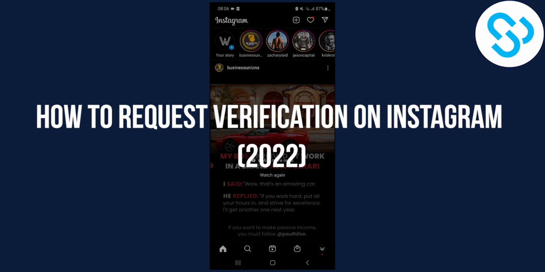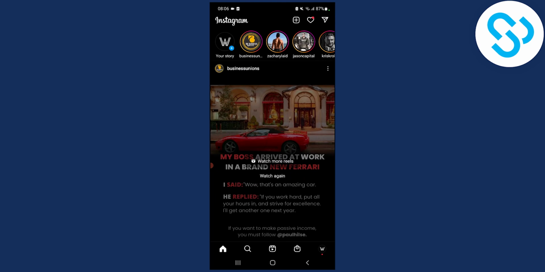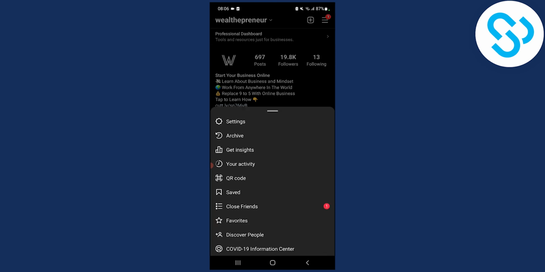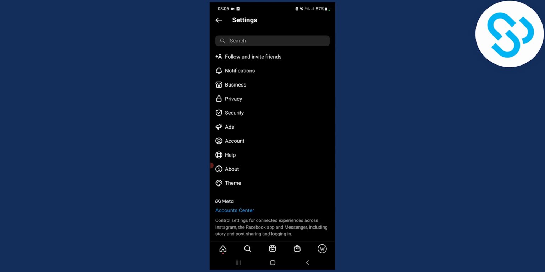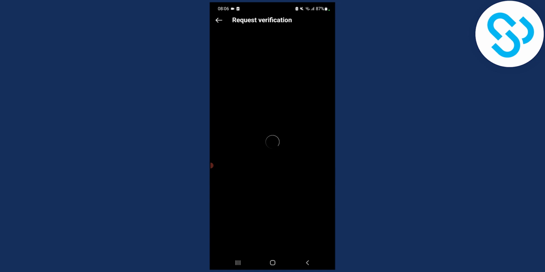Today I will show you how to request verification on Instagram. So let's get started. The first thing that you have to do is go to your profile. Then after you're on your profile, go to settings right here, and here we can click on settings. Then here, what we can do is type in request verification. As you can see, we can click on request verification here.